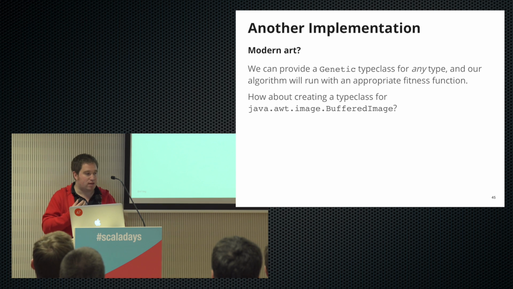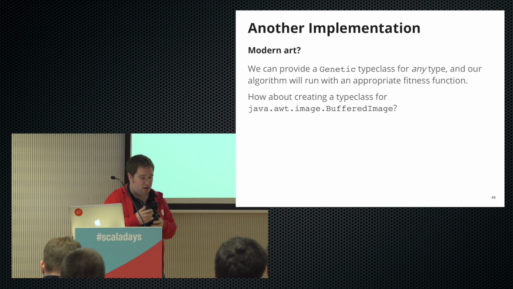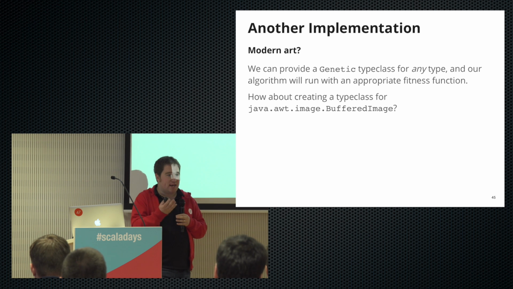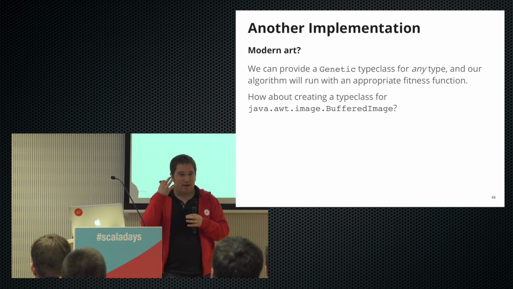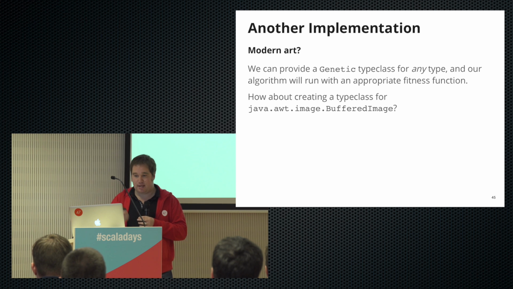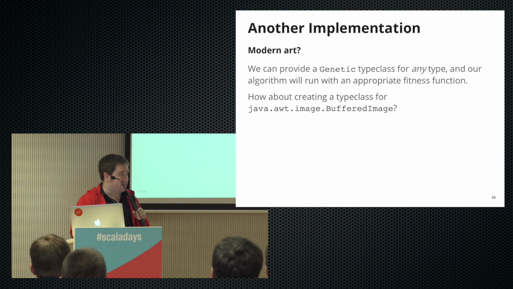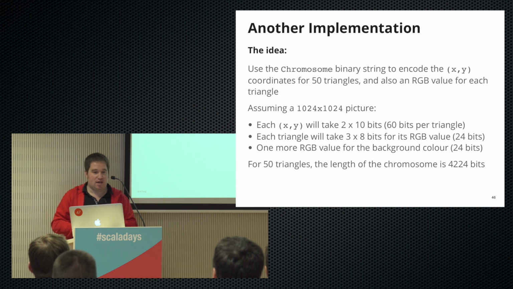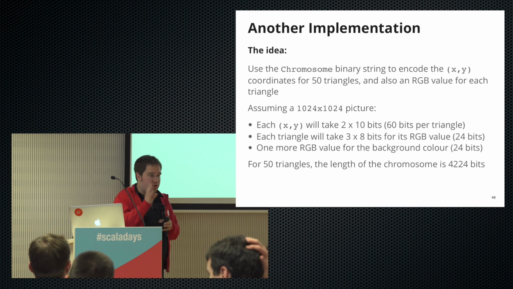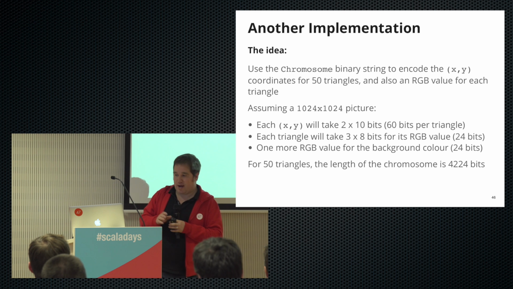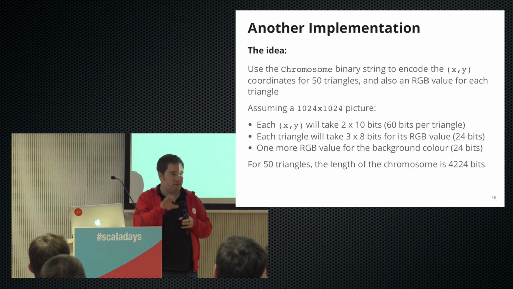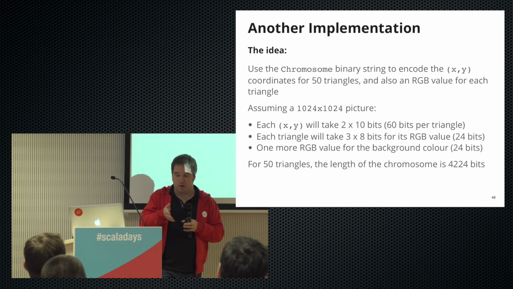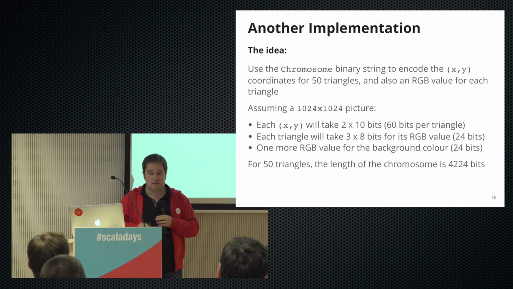And so, like I said, we're really at the mercy of our imaginations here, in that as long as we can provide a genetic type class for any type, then we can use our algorithm, which is really quite cool. So how about creating one for this type? Okay, and then here's the idea. So we'll use this binary string to create 50 triangles on a canvas. So each triangle will have 3 sets of XY coordinates, and it will also have a color.